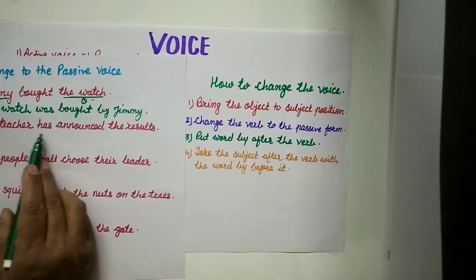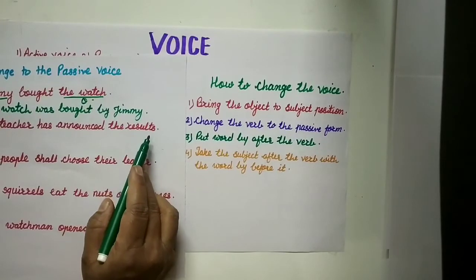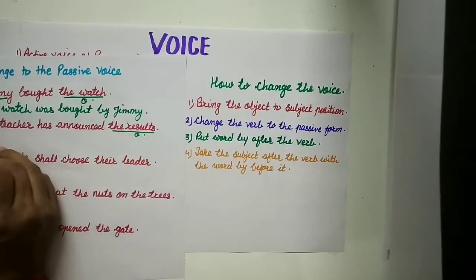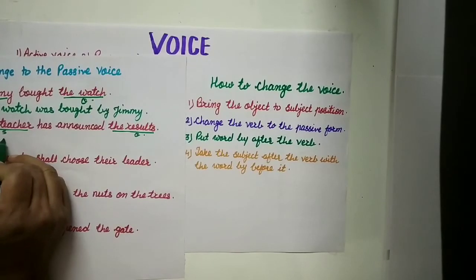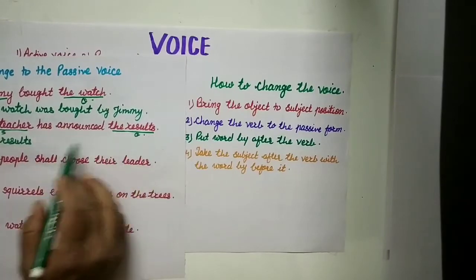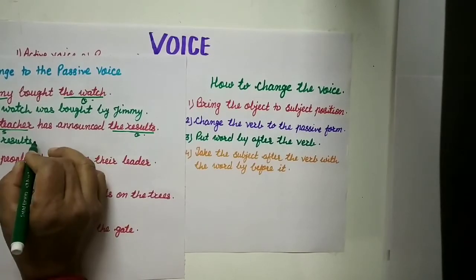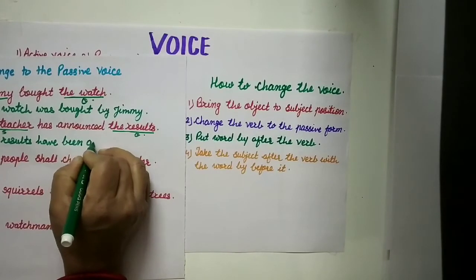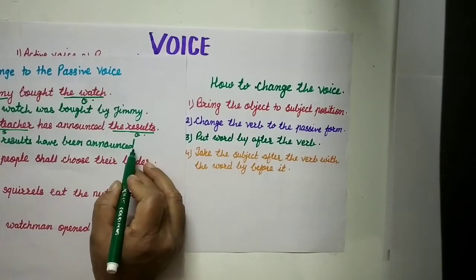Now next one. The teacher has announced the results. First we should know which is the object. This is the object and the teacher is the subject. So the first rule is take the object first. The results, has announced will become have been announced.